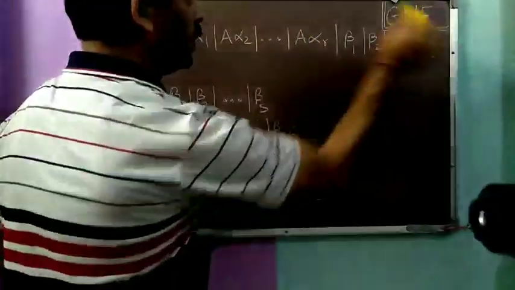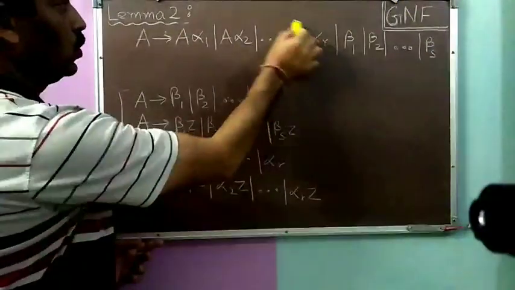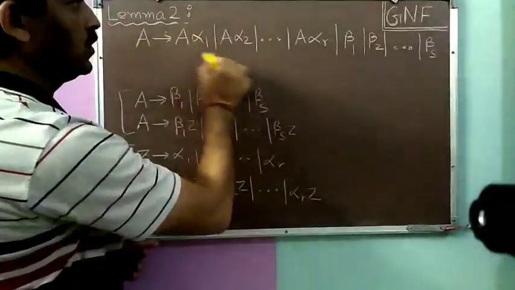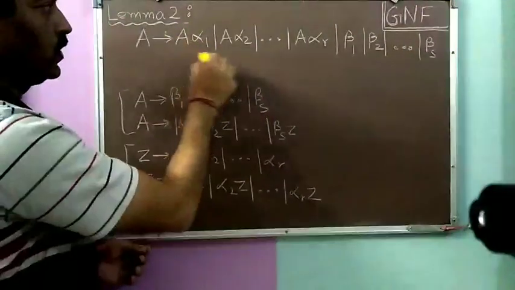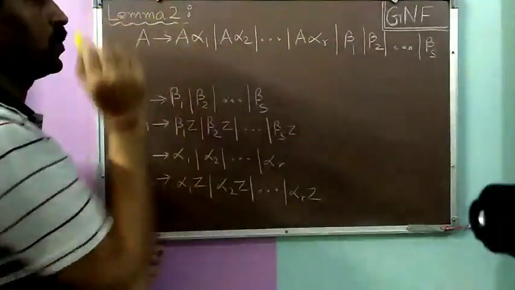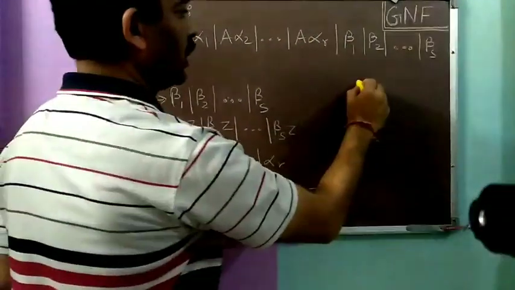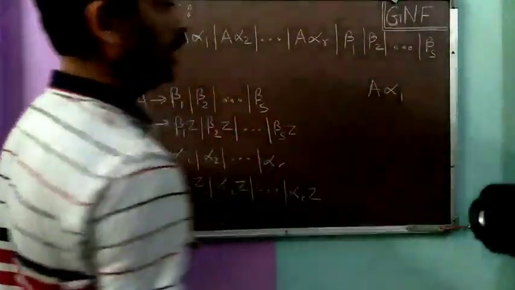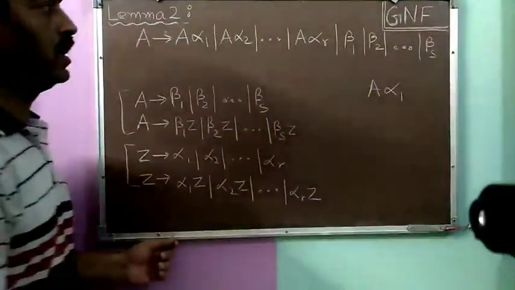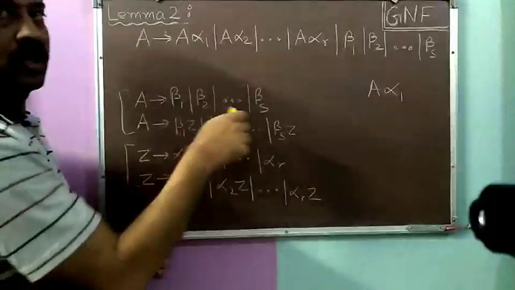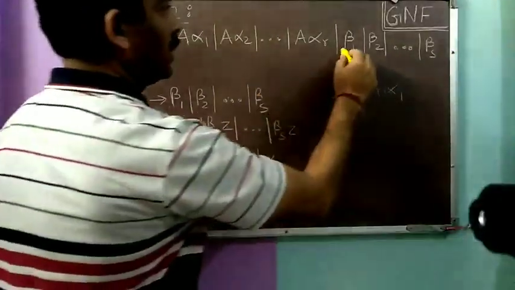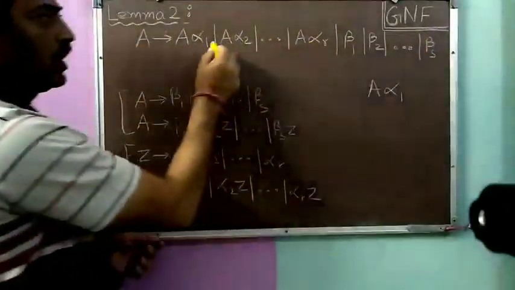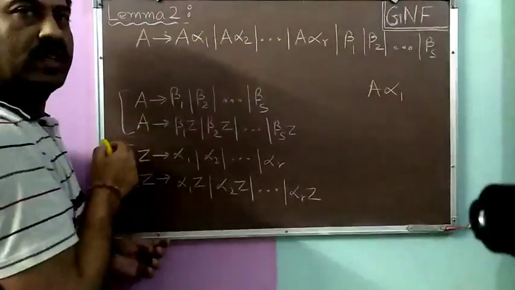If we do not use beta i's, we will use any of the productions which start with A. Suppose we take the first one. Okay, so we will generate A alpha 1. A is present here, so again we have to use an A production to remove A. So either we can use any of these beta i's or we can again use any of these A productions.